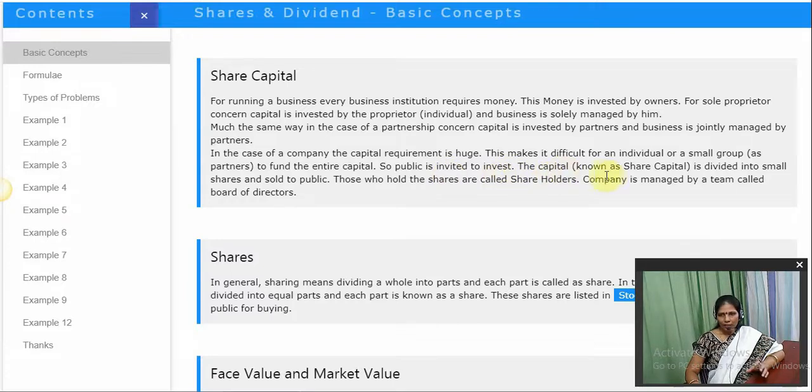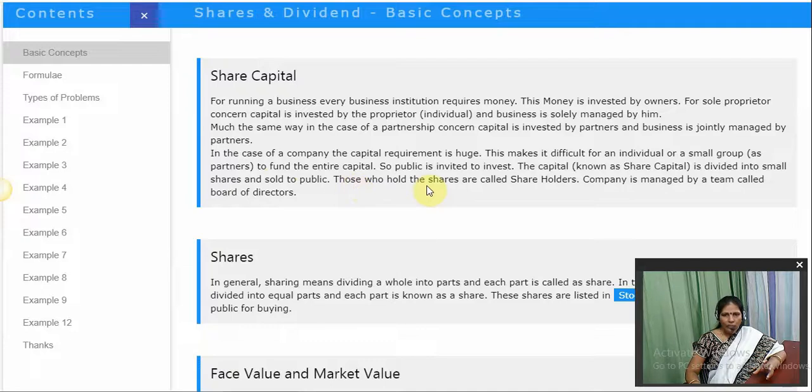The capital, we say that as share capital, as it is shared with the public. Whereas in the sole proprietorship and in the partnership, they say that as capital. But in the case of a company, we say the capital as share capital. And this share capital is divided into small shares and sold to the public. Right?